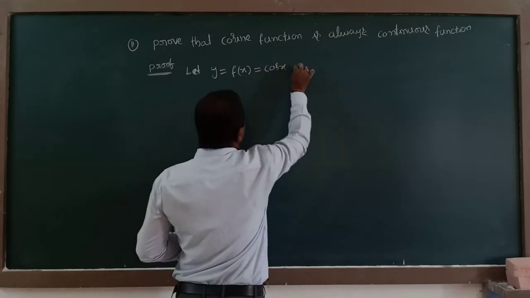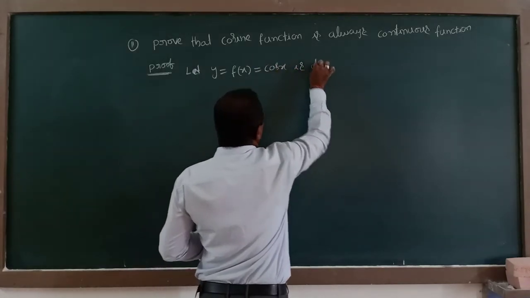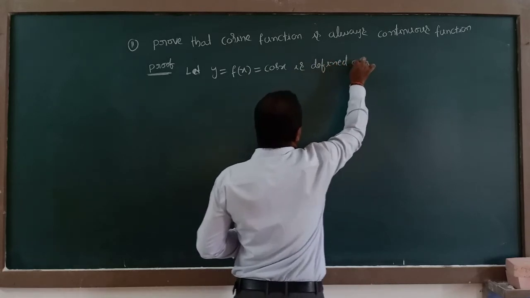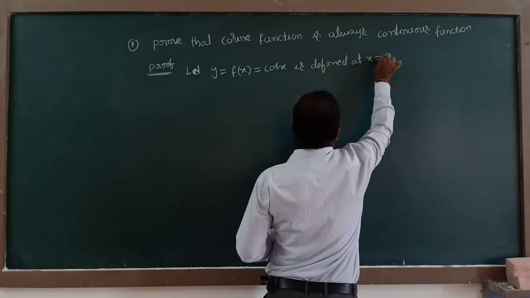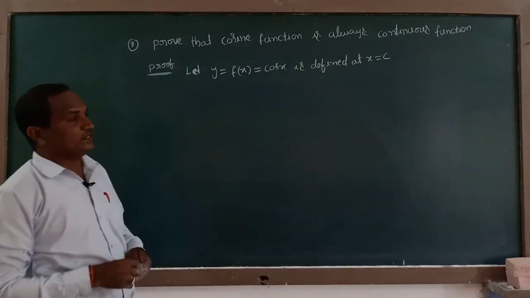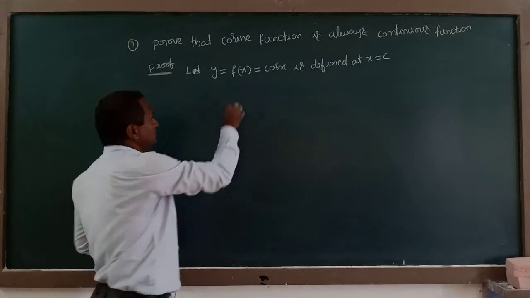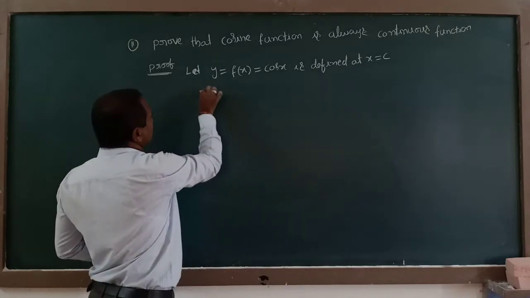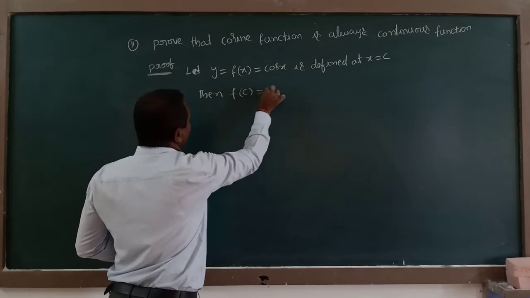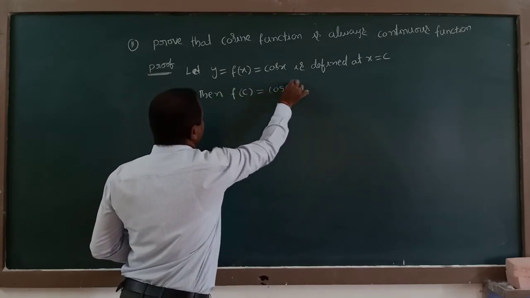It is defined at x equal to c. When defined at x equal to c, we can write f of c is equal to cos c.